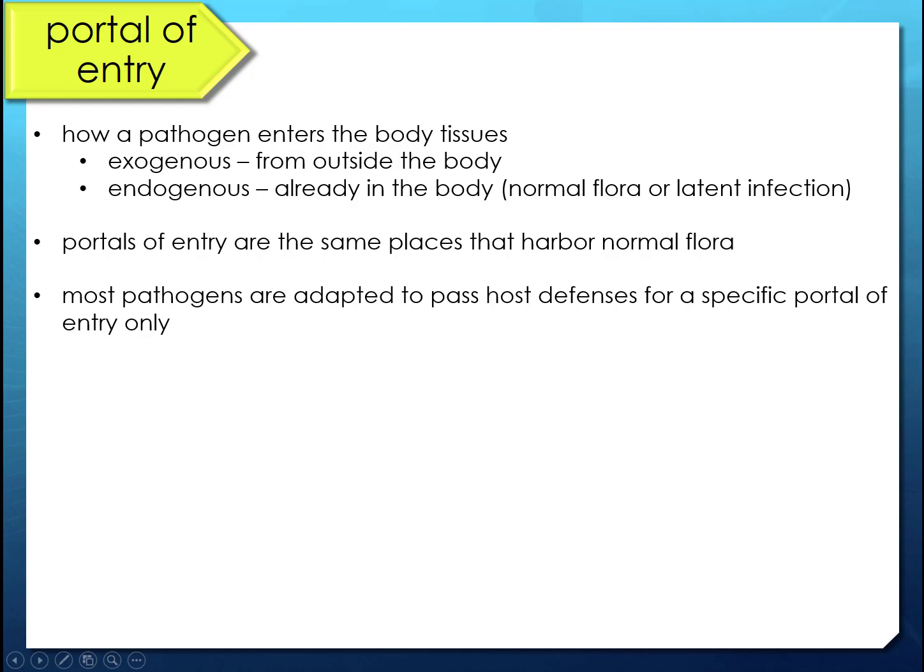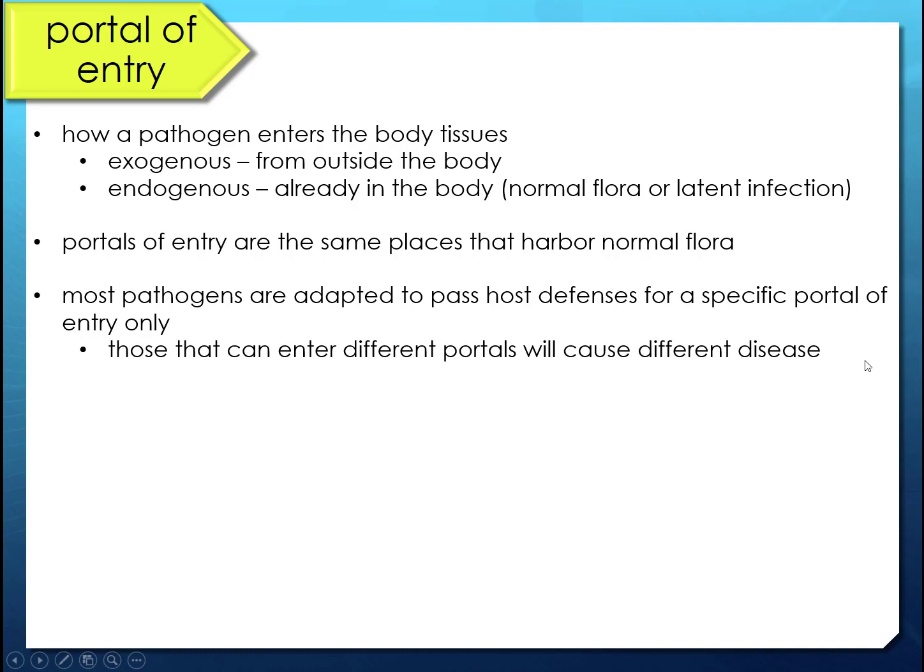Now most pathogens are adapted to pass host defenses for a specific portal. So most pathogens have virulence factors that are for only a specific portal. So think about, how do you get sick from E. coli, right? Versus how do you get sick from the cold virus, right? Most of those are different portals.